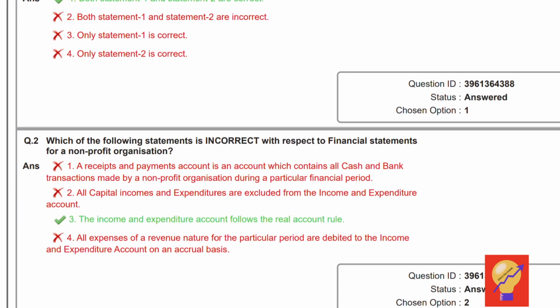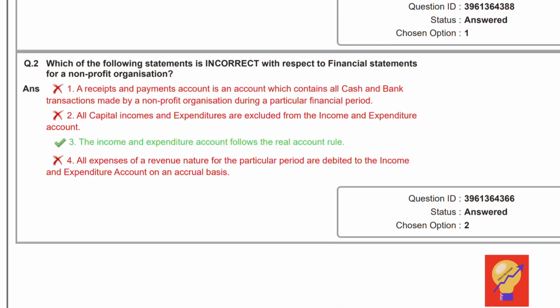Moving to second question. Which of the following statement is incorrect with respect to financial statement of a non-profit organization? If you see this question, option 3 is the correct answer, because it has mentioned that the income and expenditure account follows the real account rule, which is incorrect in this case, because actually the income and expenditure account follows the nominal rule. If you follow the basic golden rules of accounting, debit all expenses and losses and credit all income and gains, which is the nominal rule. Hence, the incorrect statement here is option 3, which is the correct answer.